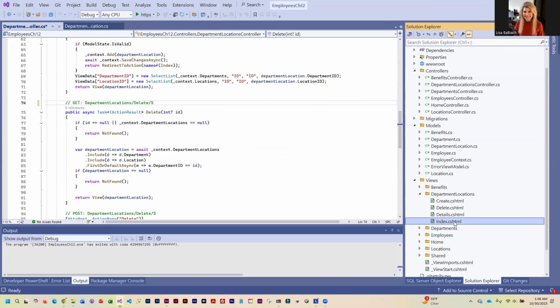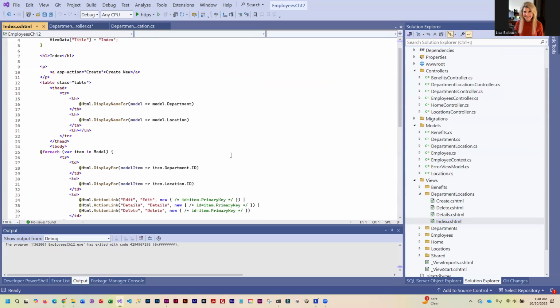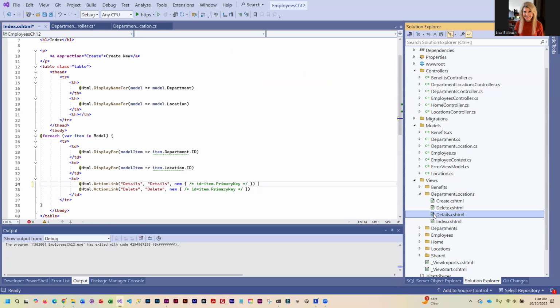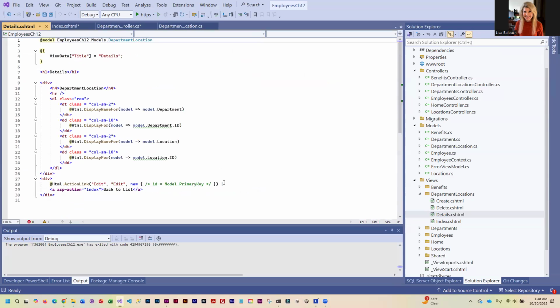Then there are two views that have links to edit. One of them is index. So we're going to go into index and we're going to delete the link to edit. And then the other one is details. So we're going to go into details and we're going to delete this link to edit.